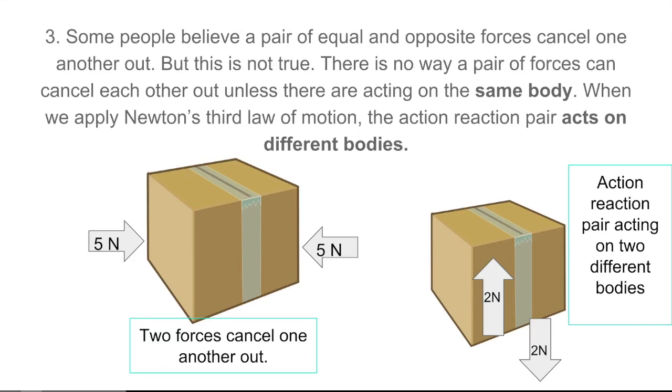But if you were to apply Newton's third law of motion, the action and reaction pairs actually act on different bodies. So if you look at the box on the right, if a box is placed on the table, the normal contact force of the box exerted on the table is equal and opposite to the normal contact force of the table acting on the box. But since the 2 forces are acting on different bodies, they do not cancel each other out.